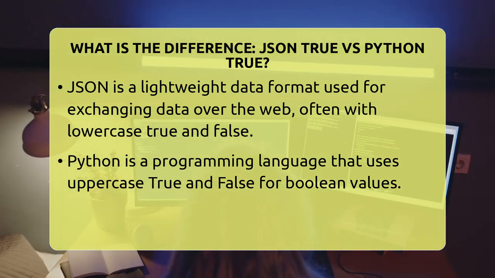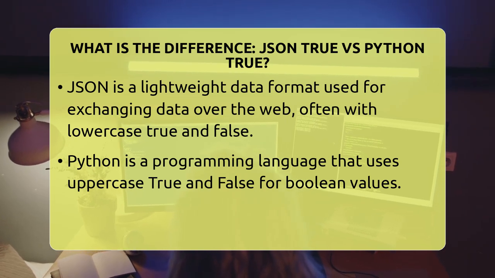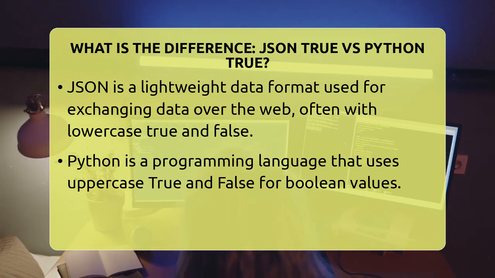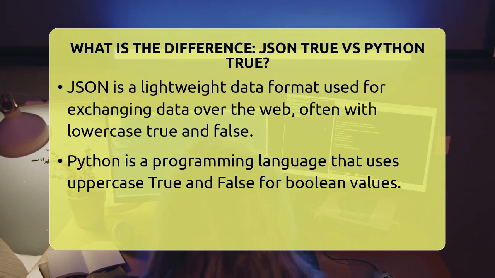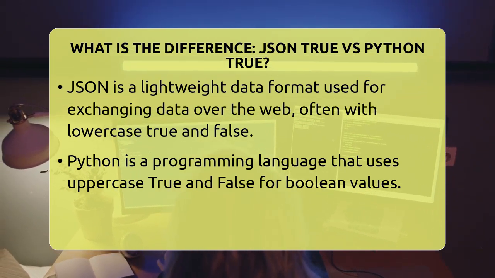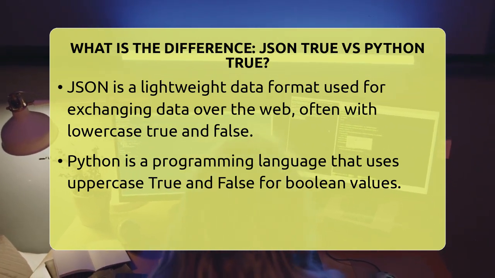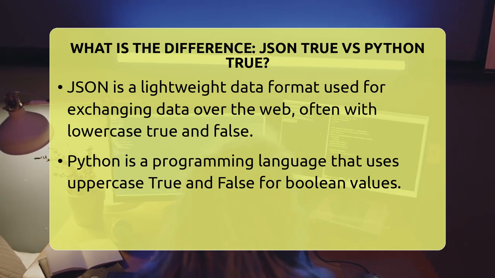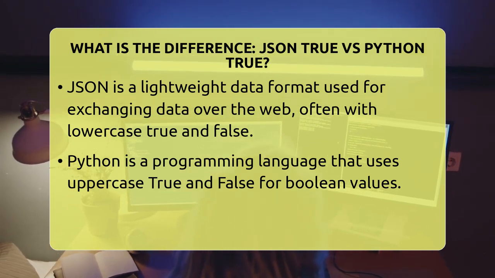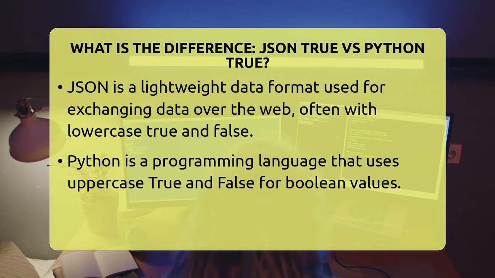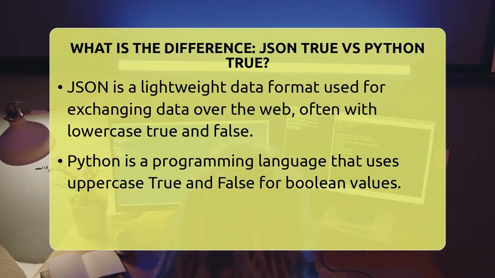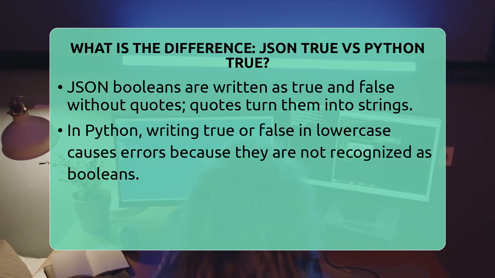JSON, which stands for JavaScript Object Notation, is a lightweight format used to exchange data over the web. Python, on the other hand, is a programming language often used for automation and scripting. When you get data from an API or a file, it's usually in JSON format. The main thing to remember is that JSON uses lowercase true and false.